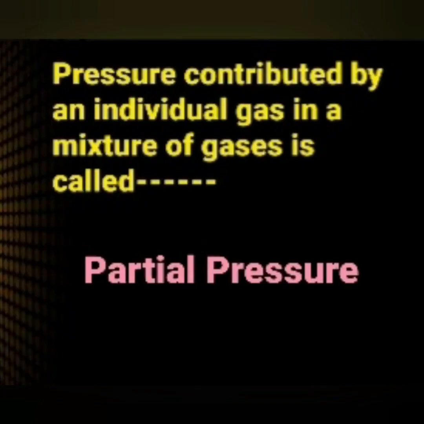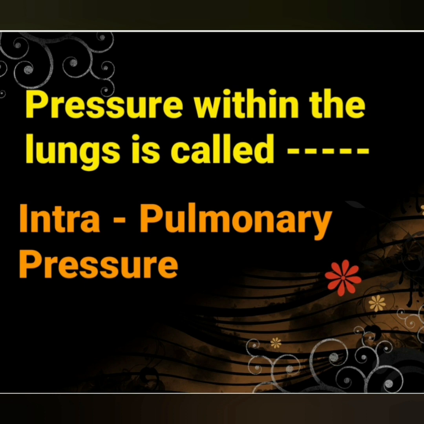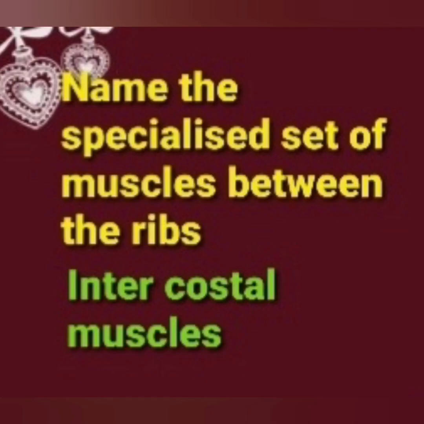Now pressure contributed by an individual gas in a mixture of gases is called partial pressure. Now pressure within the lungs is called intrapulmonary pressure. Now name the specialized set of muscles between the ribs. The answer is intercostal muscles.